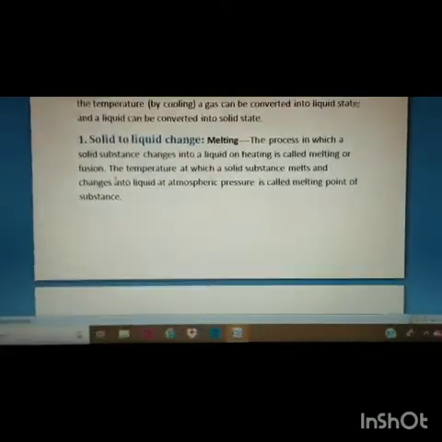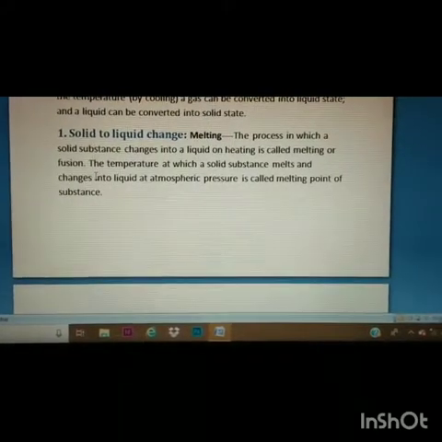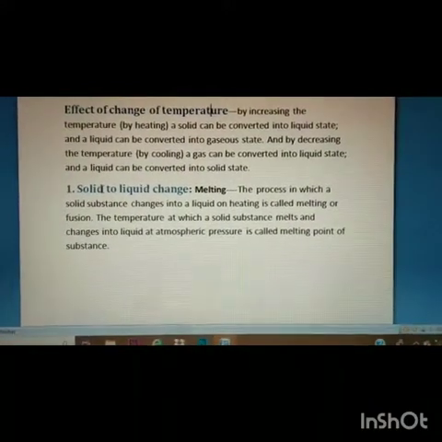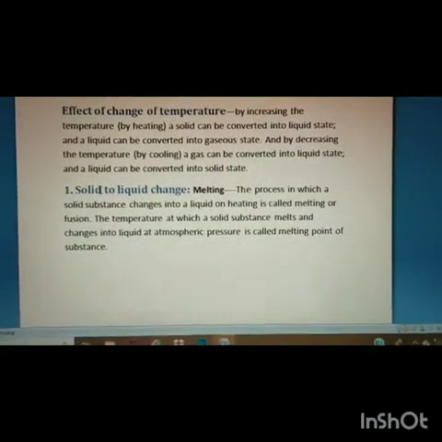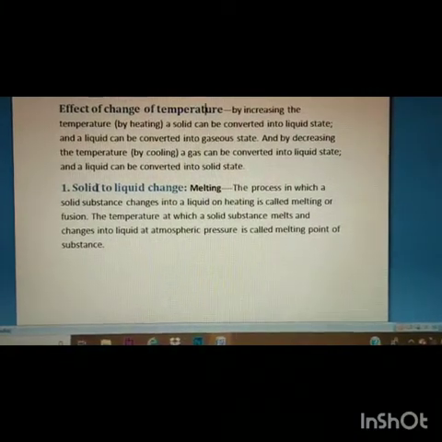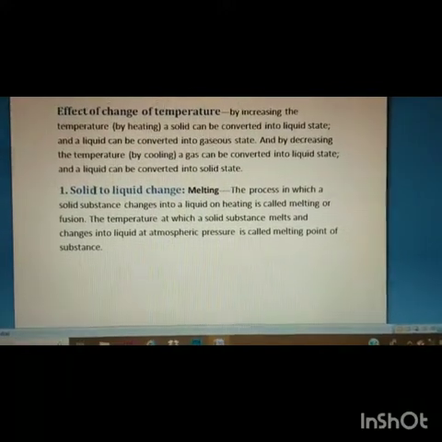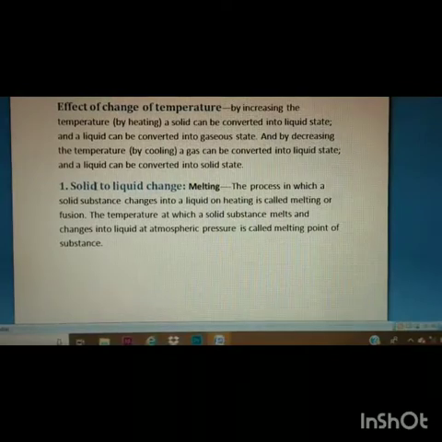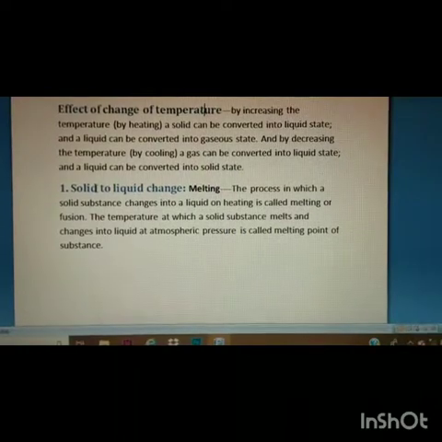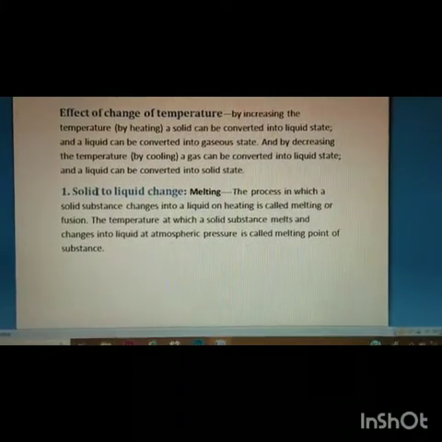First I am going to tell you the effect of change of temperature on the state of matter. By increasing the temperature, a solid can be converted into the liquid state and the liquid can be converted into the vapor state. And by decreasing the temperature, that means by cooling, a gas can be converted into a liquid state and a liquid can be converted into the solid state. Now I am going to tell you one by one the processes which come under these circumstances.